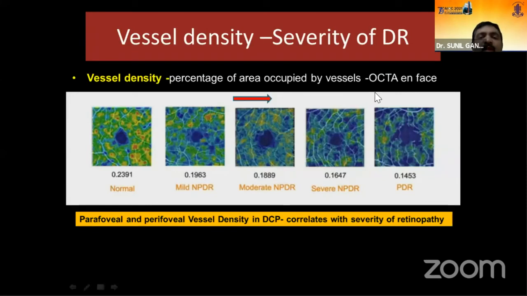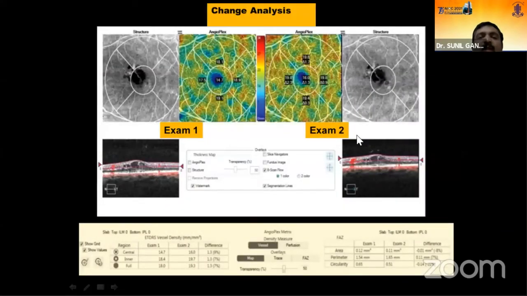When you look at the vessel density changes, especially in the perifoveal and parafoveal areas in the deep capillary plexus, this is a normal patient, this is a PDR patient. In OCTA images, you can see that they tend to show decreased vessel density, which in turn indicates the severity of diabetic retinopathy.